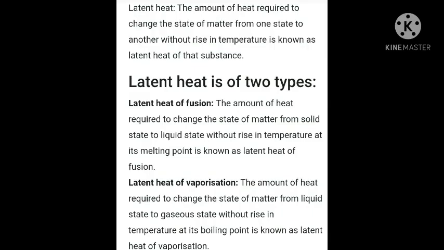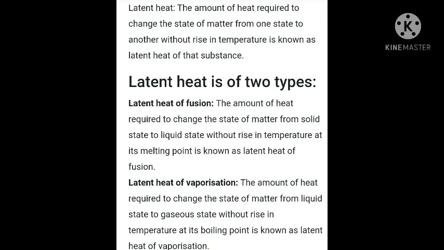Now let us learn about the latent heat. Latent means hidden, that is a Greek word, which we cannot see. So latent heat is the amount of heat required to change the state of matter from one to another without changing its temperature. Temperature remains constant. It is known as latent heat of the substance.